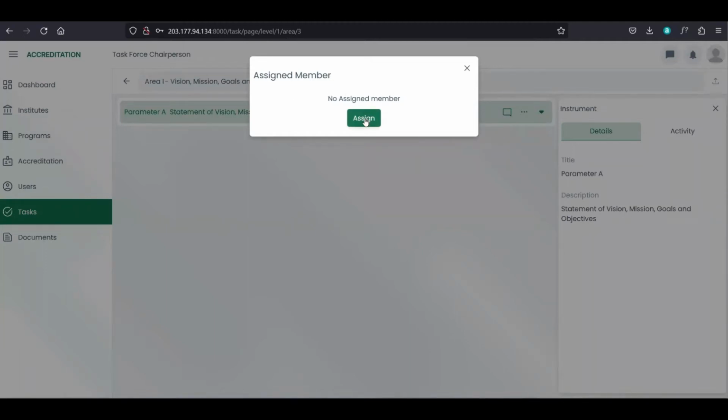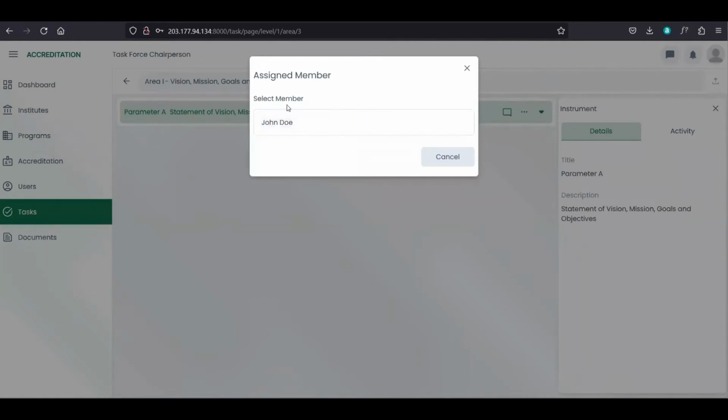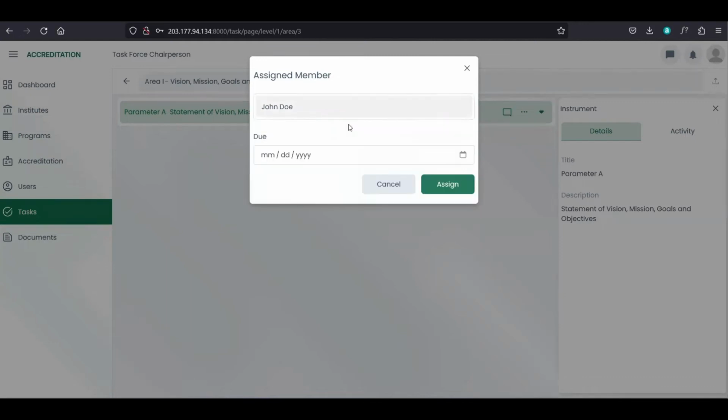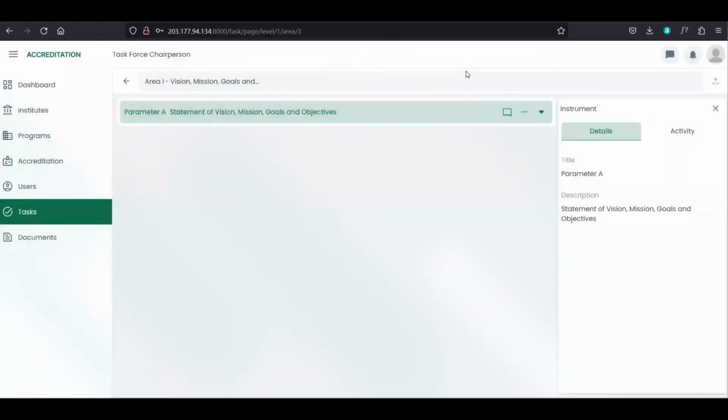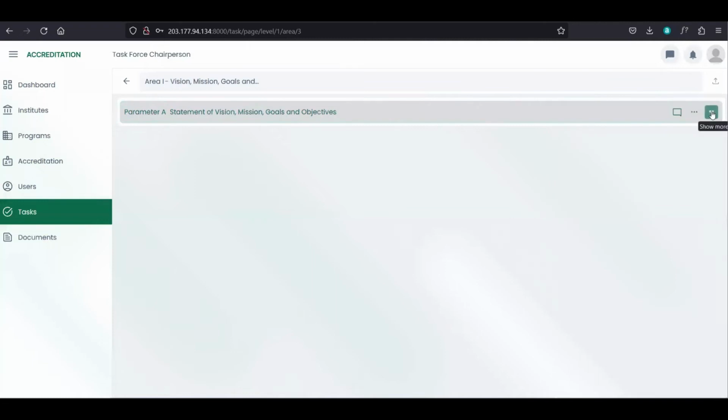So we can click the assign and we can see here the members of this area 1. So John is a member, and you can assign him. So to assign, just click this user and then it will add a due date for this task, and click assign once you add a due date. So we also have here show more.